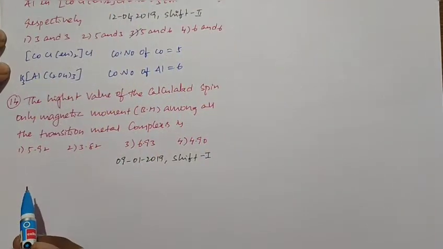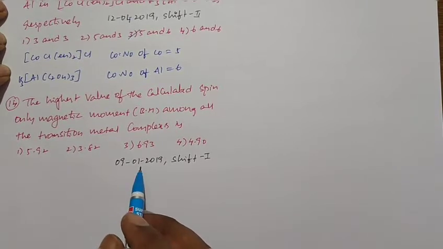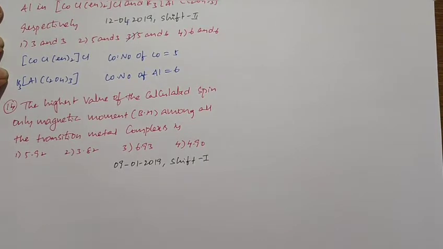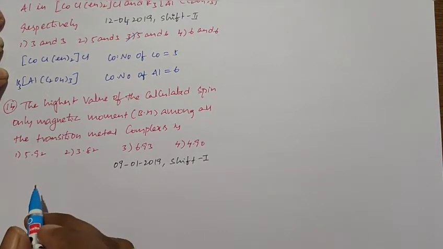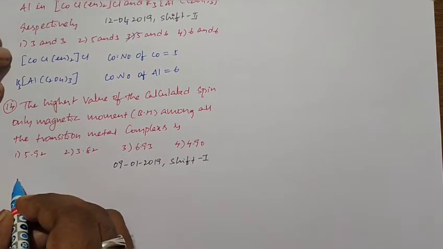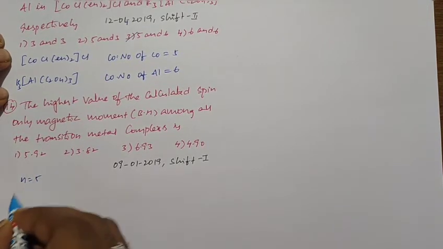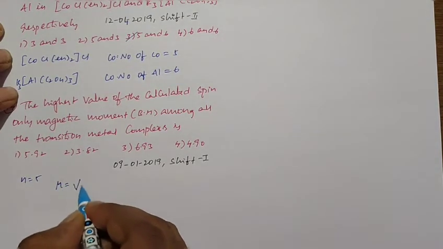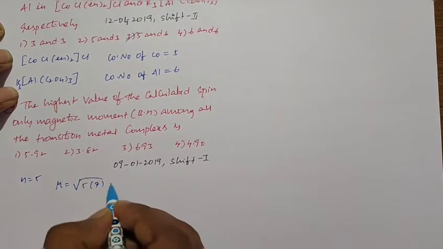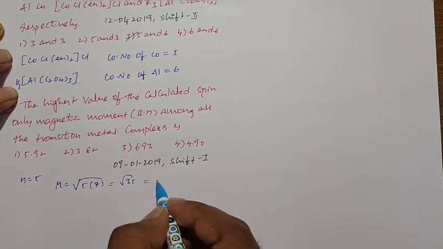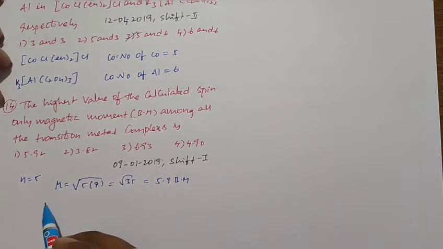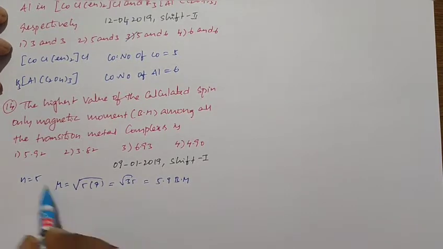Next problem. This problem is given in the 9th January 2019 shift 1 paper. The highest value of the calculated spin-only magnetic moment among all the transition metal complexes. Actually, in the transition elements, the maximum possible number of unpaired electrons n is equal to 5. Then the magnetic moment mu is equal to square root of 5 into 7, that is root 35, which is nearly equal to 5.9 Bohr magneton. So this is the maximum possible spin-only magnetic moment of transition elements. So the first option is that.